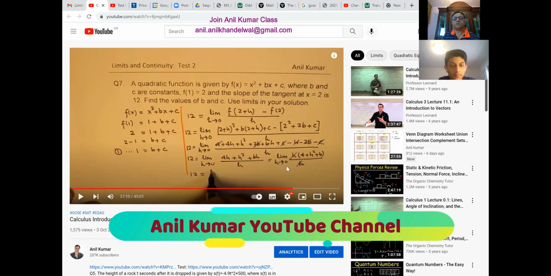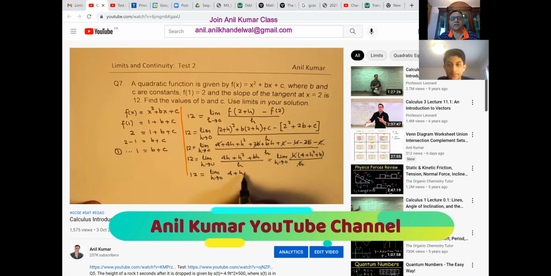Okay, so you can simplify this particular solution, which you can now see. The h terms cancel, and we know that 12 equals 4 plus B. And so we get the second equation. The first one is 1 equals B plus C. The second one is 12 equals 4 plus B. And therefore, with these two equations, you can easily find the solution.